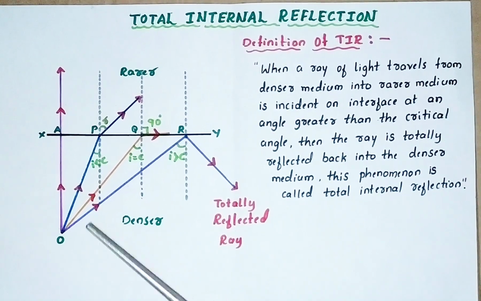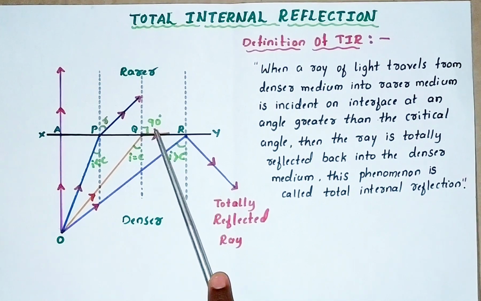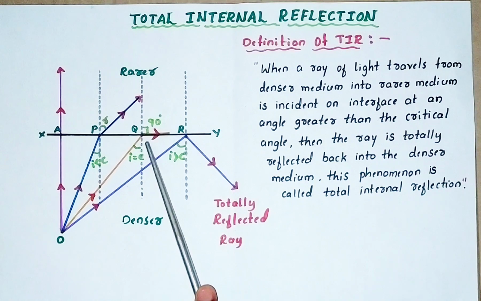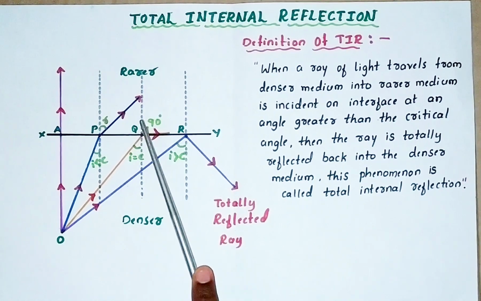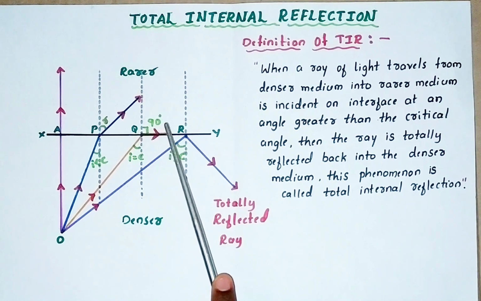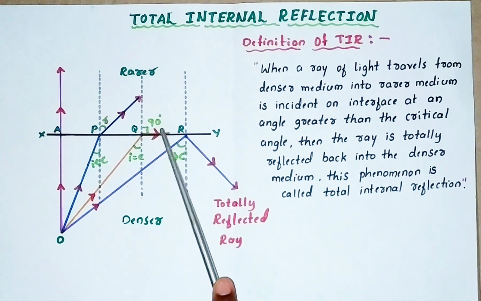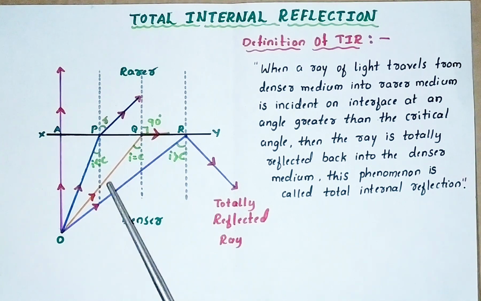Now, when this refracted ray grazes the surface, what is the angle of refraction? The angle of refraction means the angle between the refracted ray and the normal. Now it is exactly perpendicular, meaning the angle of refraction becomes 90 degrees. The angle of incidence is equal to the critical angle, and the angle of refraction is 90 degrees. This is the third case.